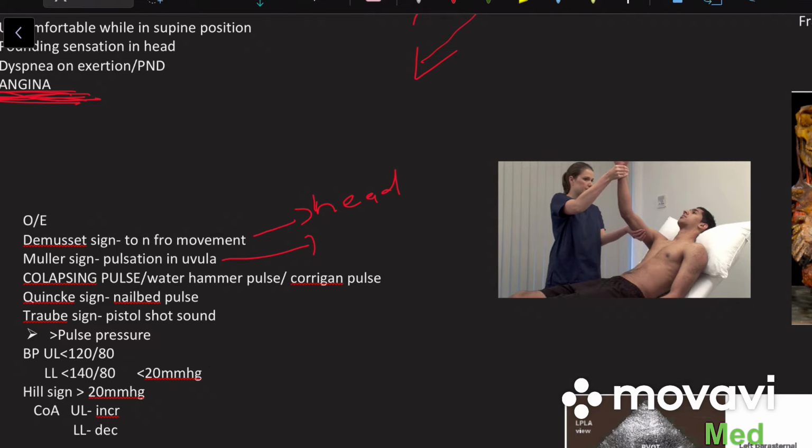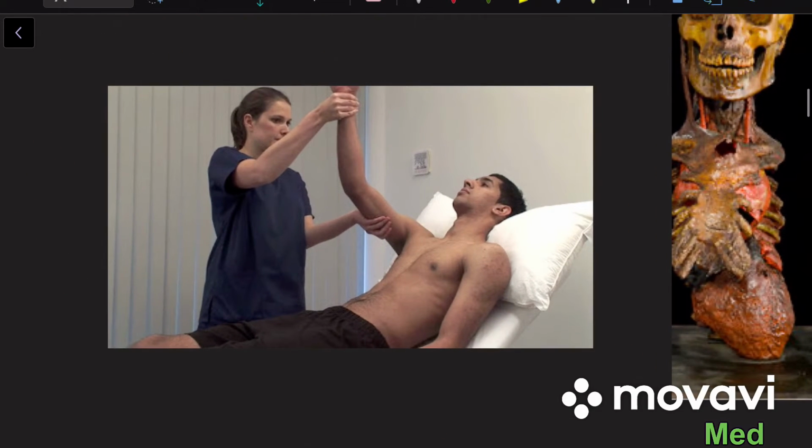Collapsing pulse is a type of examination we should do in all patients we suspect of aortic regurgitation. So to do the water hammer pulse or collapsing pulse, we obliterate the radial artery of the patient's right arm, and we lift the arm suddenly, so all the blood can come back into the heart.